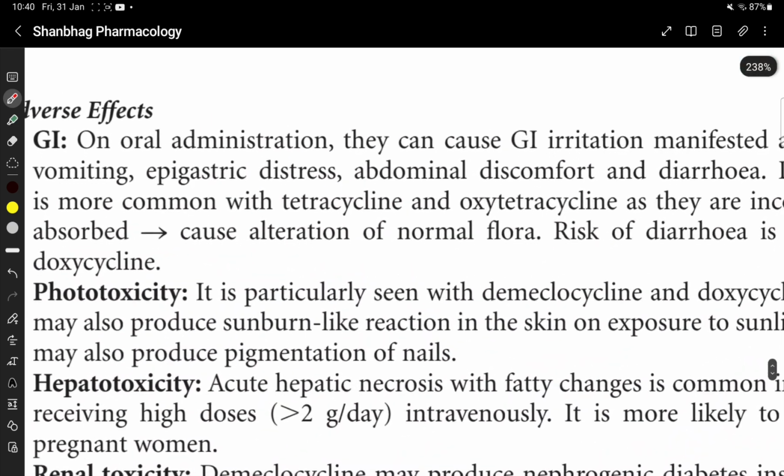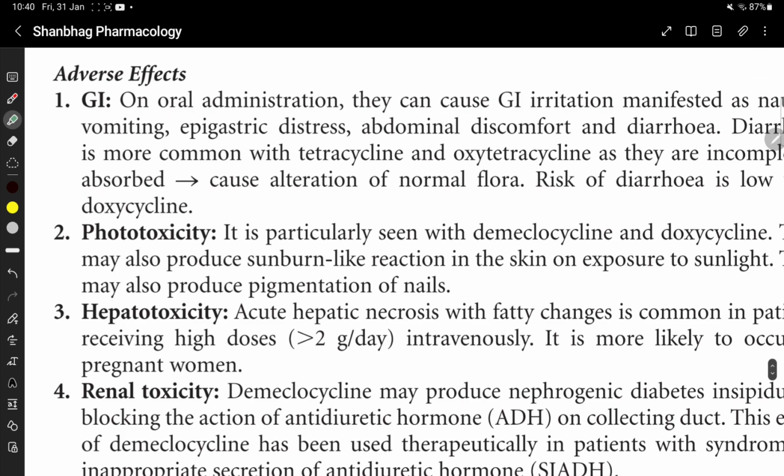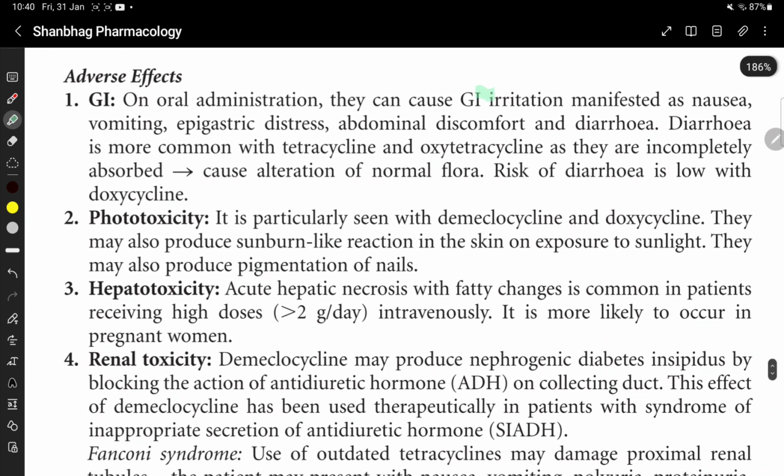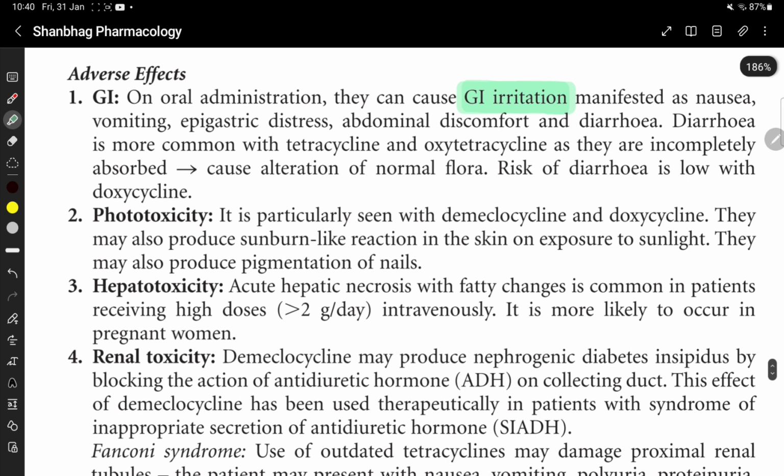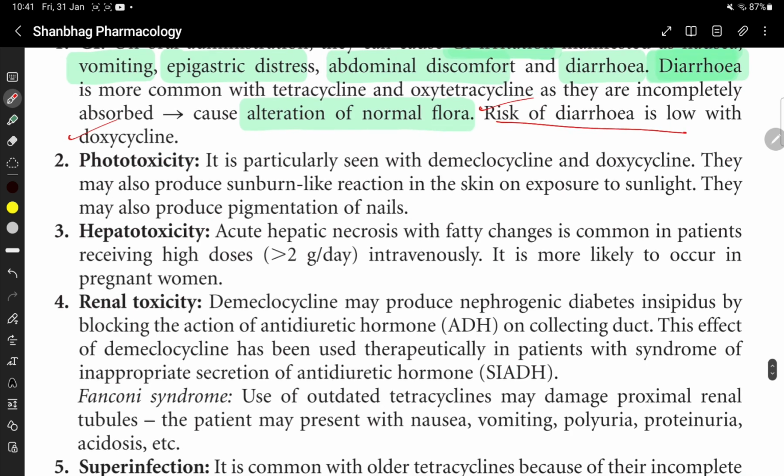Other adverse effects of tetracycline: on oral administration it causes GI irritation manifested as nausea, vomiting, epigastric pain, abdominal distress, abdominal discomfort and diarrhea. Diarrhea is more common with tetracycline and oxytetracycline as they are incompletely absorbed and cause alteration of normal flora. Risk of diarrhea is low with doxycycline. So this is the advantage of doxycycline, that the risk of diarrhea is low.